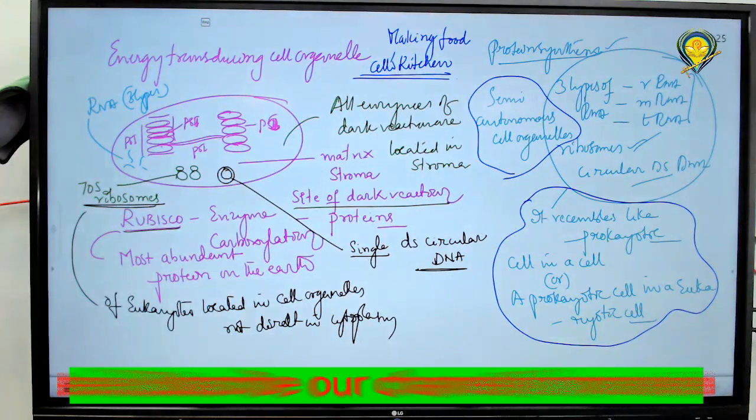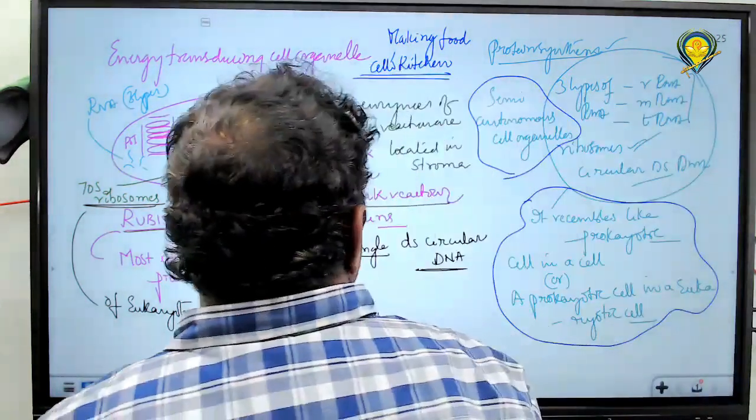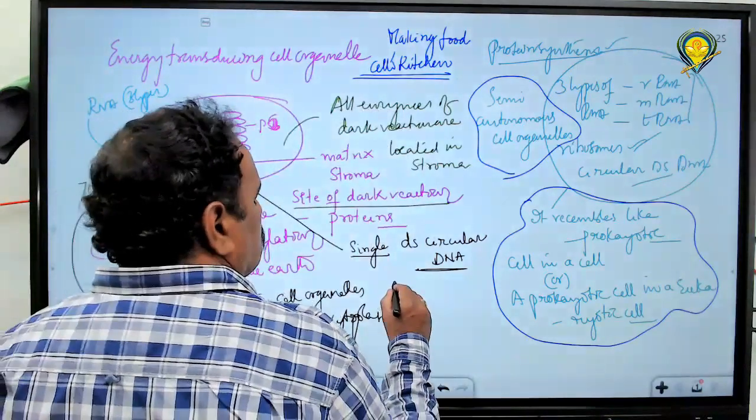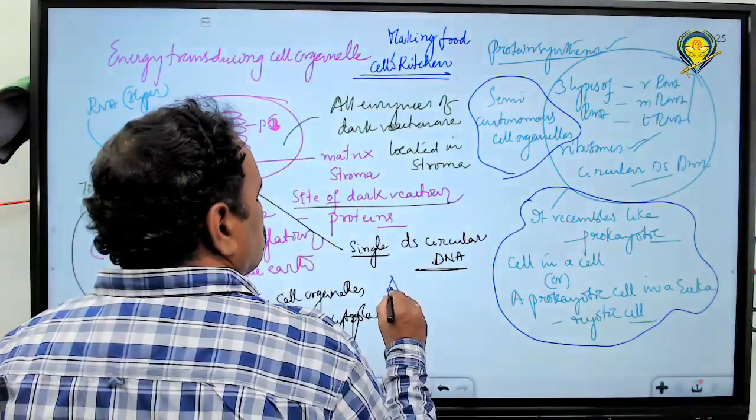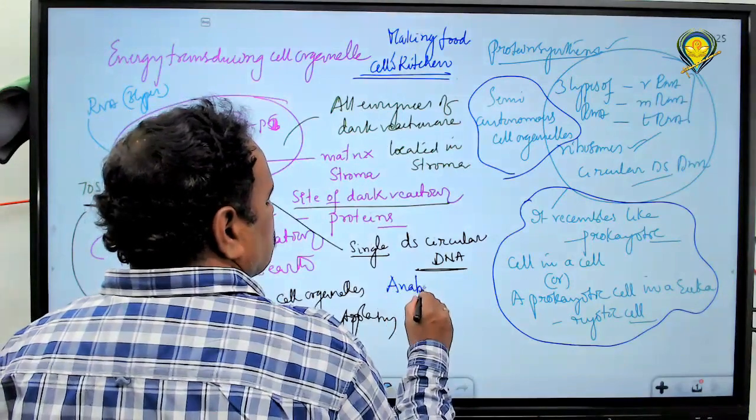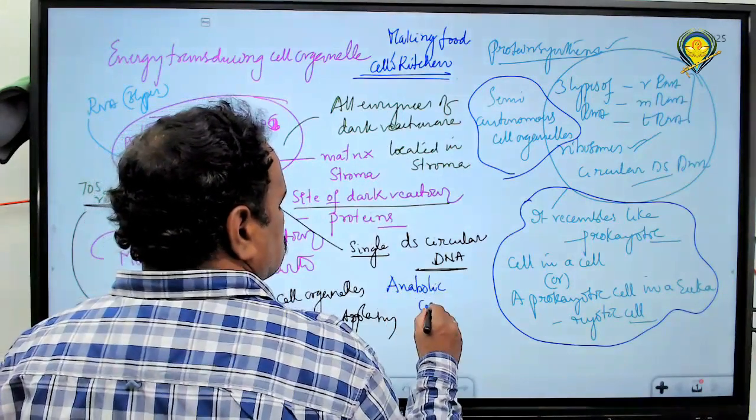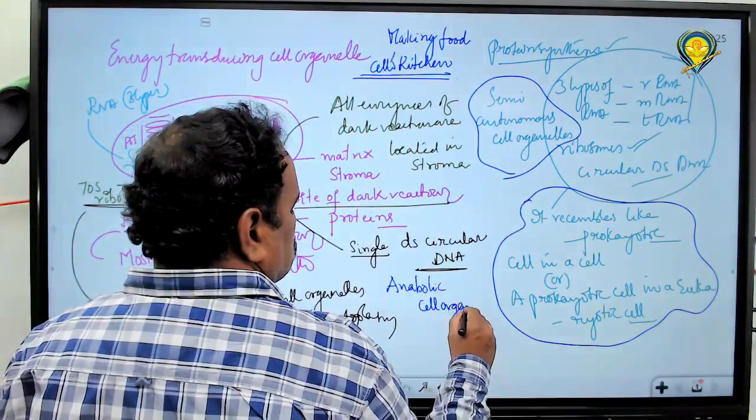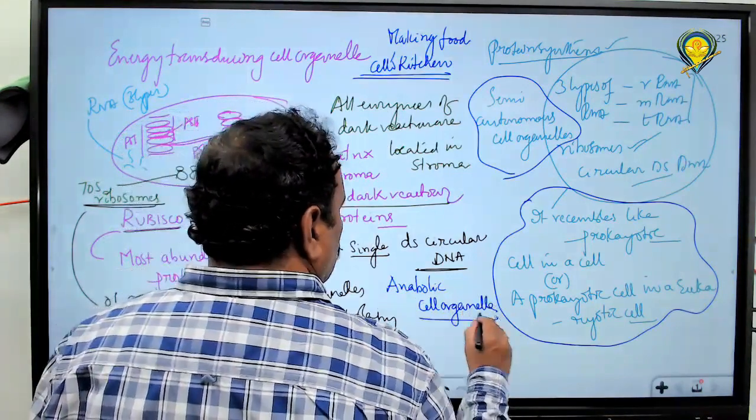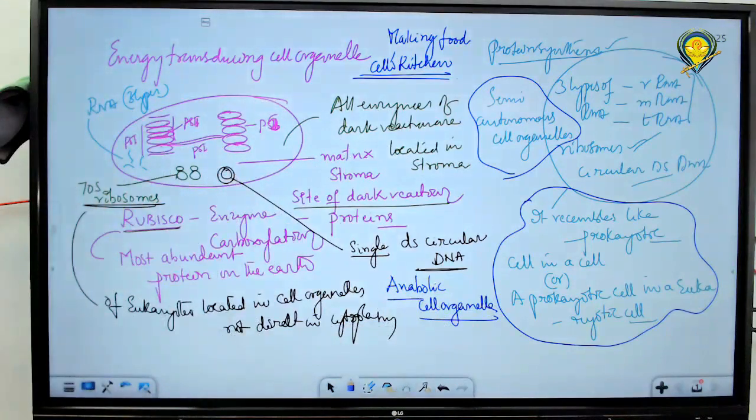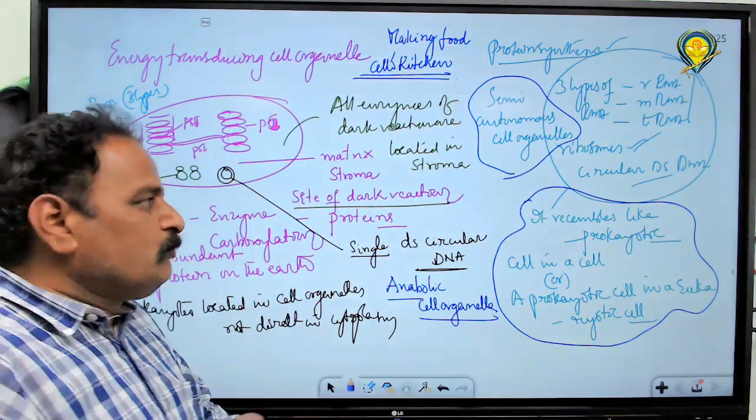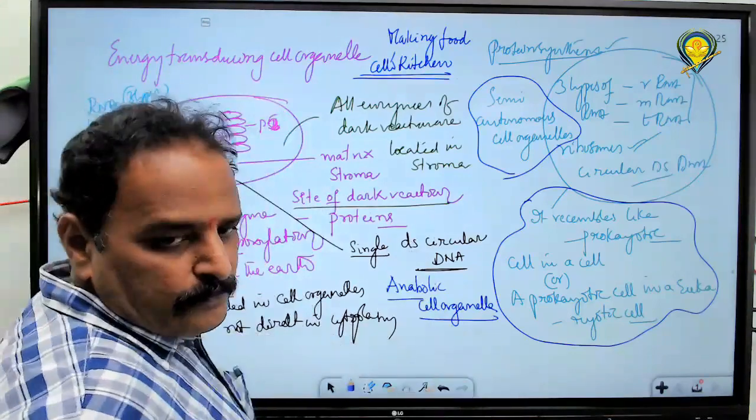The cell's kitchen is what type of cell organelle? We call it an anabolic cell organelle. What do you mean by an anabolic cell organelle? It is involved in making food, where simple materials are converted to complex ones. Simple materials are involved in the construction of complex substances.